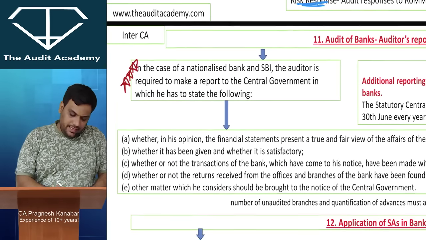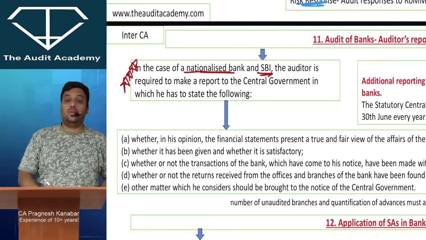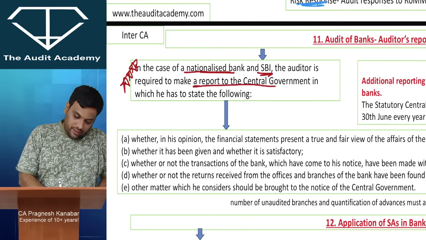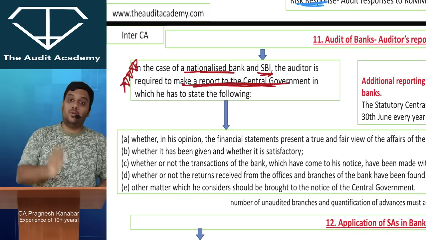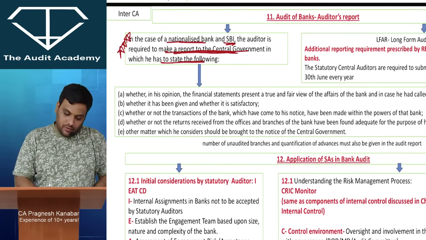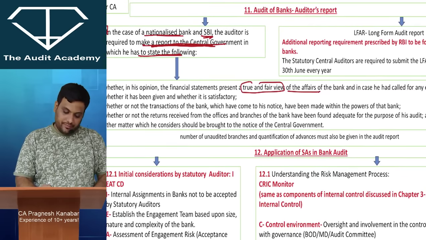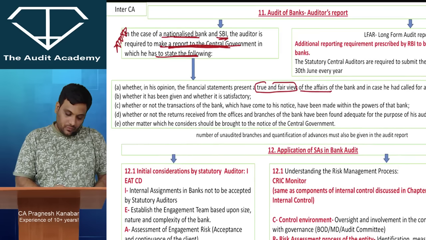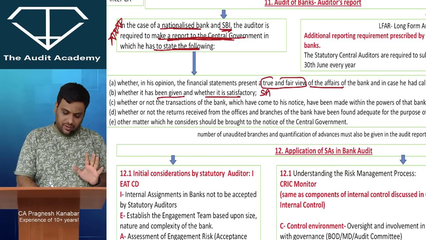Look at this. In case of auditor of nationalized bank and SBI, these 2 banks directly function under the control of central government. So the auditor has to make a report to the central government. Obviously RBI also regulates them, but the auditor has to make a report to the central government, in which he has to state the following. True and fair view of the affairs, balance sheet. Then whether he has been given the necessary information and whether it is satisfactory. Whether you have obtained sufficient and appropriate audit evidence.